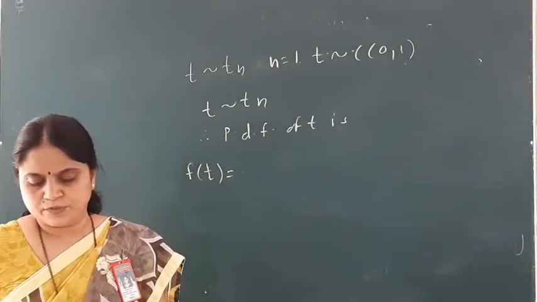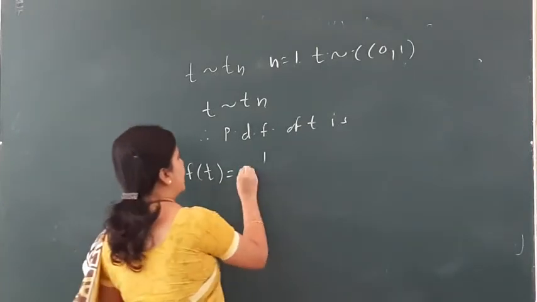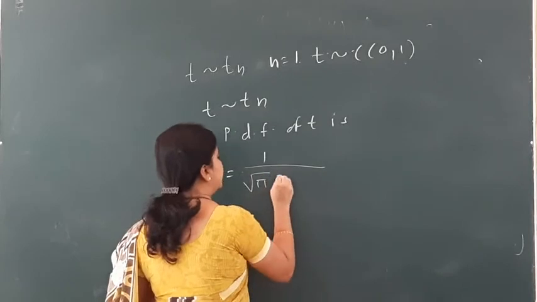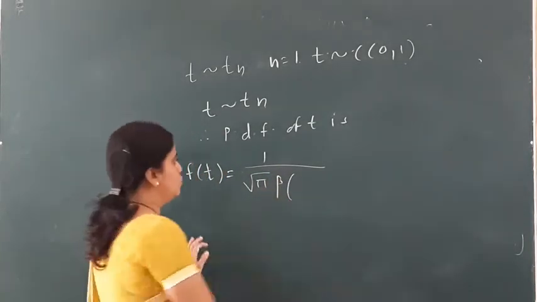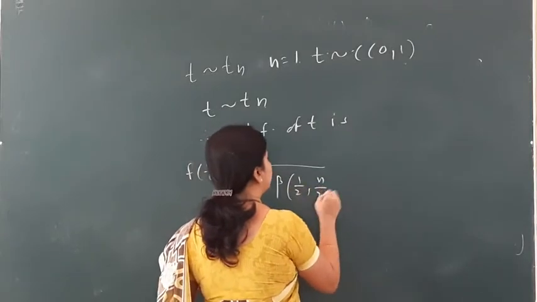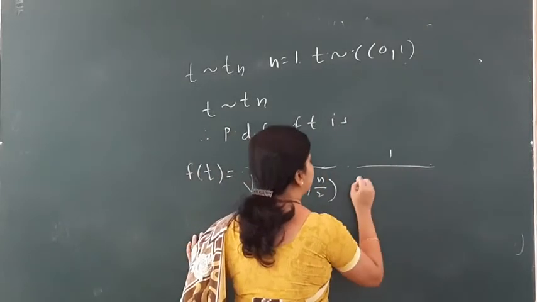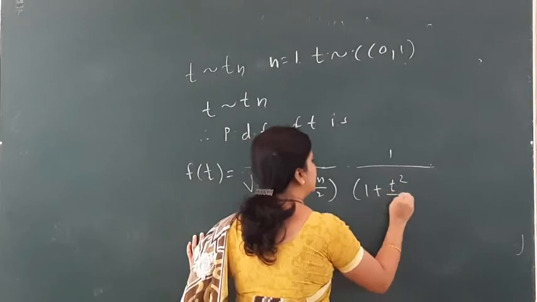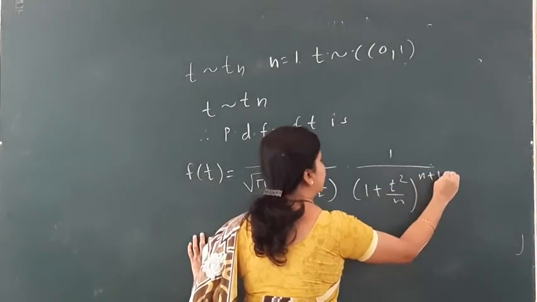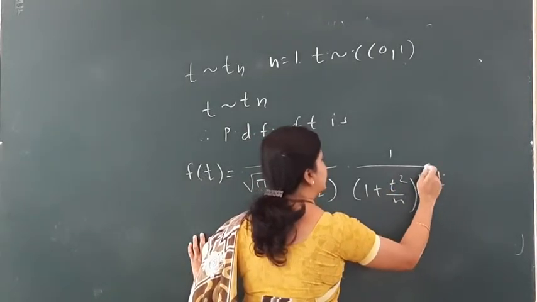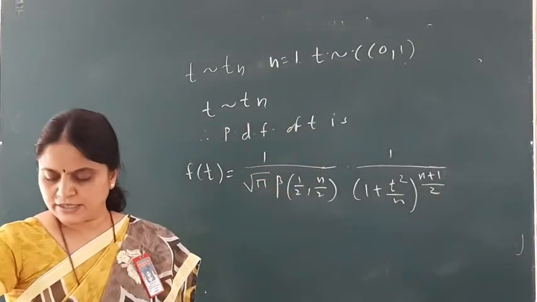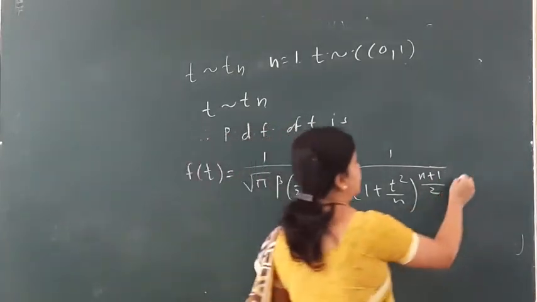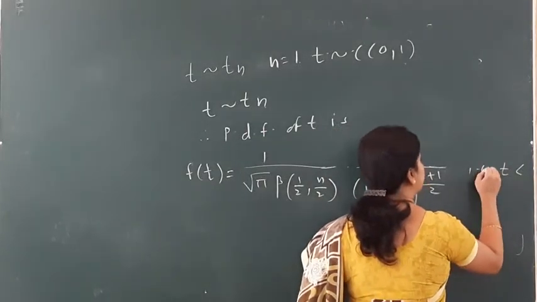It is 1 divided by root n beta of half comma n by 2, into 1 divided by 1 plus t square by n raised to n plus 1 by 2, and the range of t is obviously minus infinity to infinity.